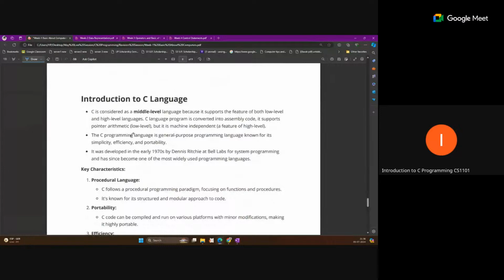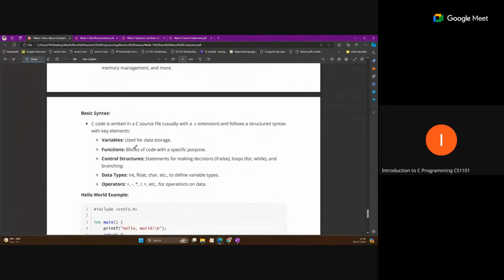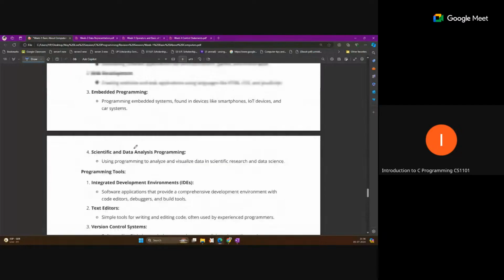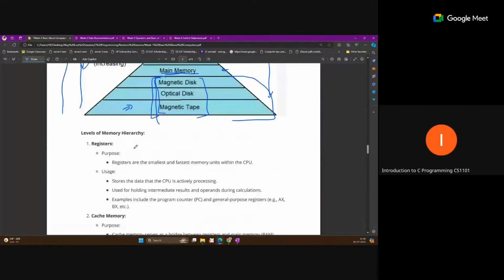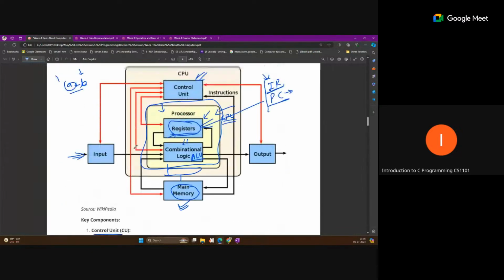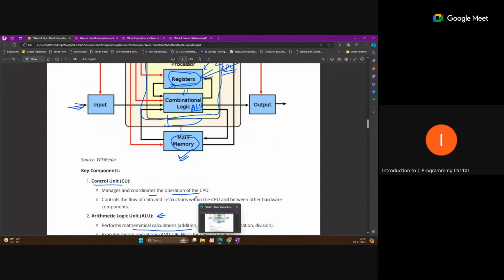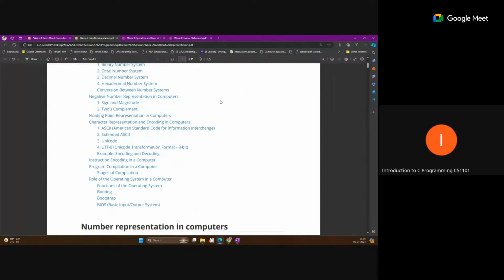You can look at this document, and these are some properties of C. These are some basic things about the computer, the memory, the CPU architecture, and the purpose of each component, like ALU, IR, PC, control unit, registers. You can just revise these. Okay, I'm moving to the second week, week 2.